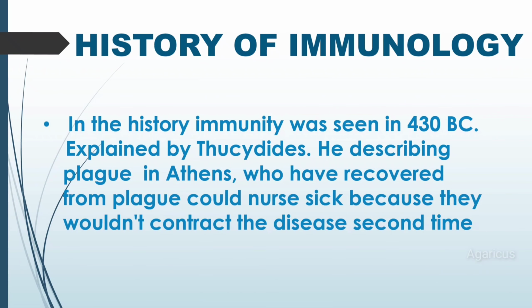History of immunology. In history, immunity was seen in 430 BC. It was explained by Thucydides, who described the plague in Athens. Those who had recovered from plague could nurse the sick because they wouldn't contract the disease a second time.